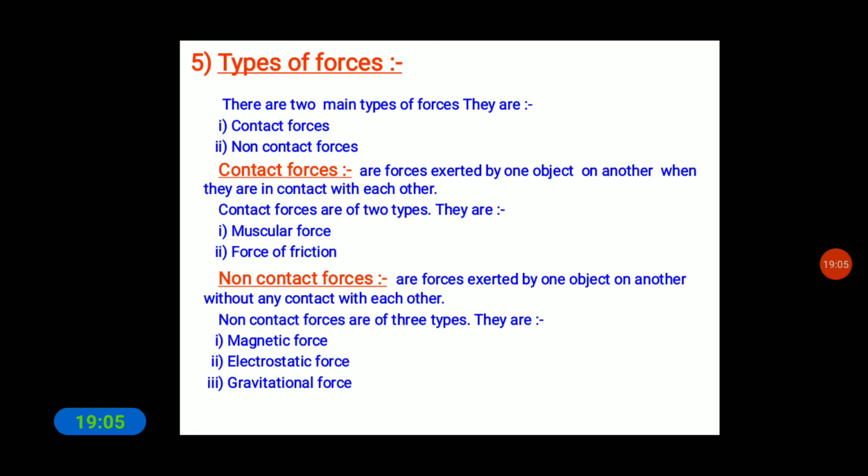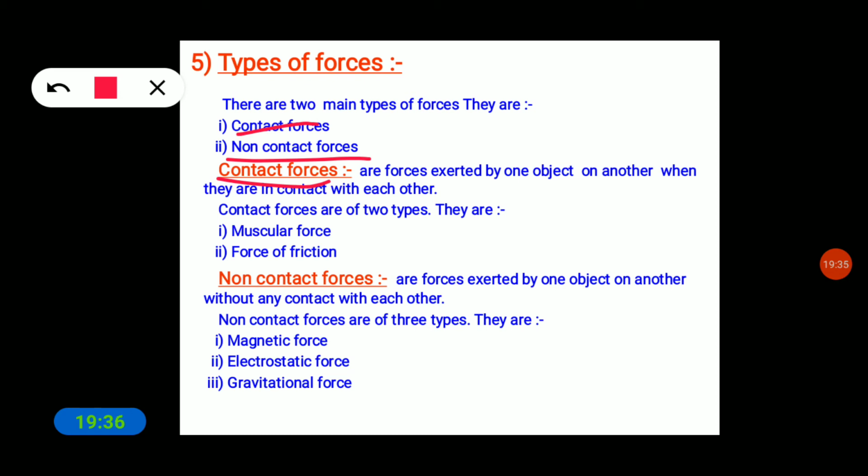Now we can see the types of force. What are the types of force? There are two main types of forces. The first one is contact force, and the other one is non-contact force. These are the two main types of force. So the first one is what? Contact force.